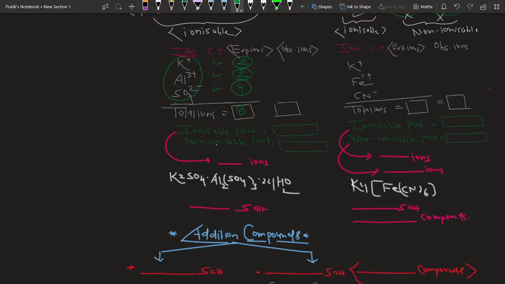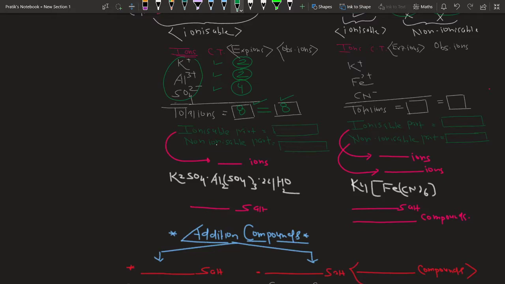And if you see the observed ions, then the observed ions are also 8. So the expected and the observed ions are the same, student. It clearly indicates that when this salt is dissolved in water, it breaks into its constituents, it's fully ionized, and it gives all of its ions into the aqueous medium.